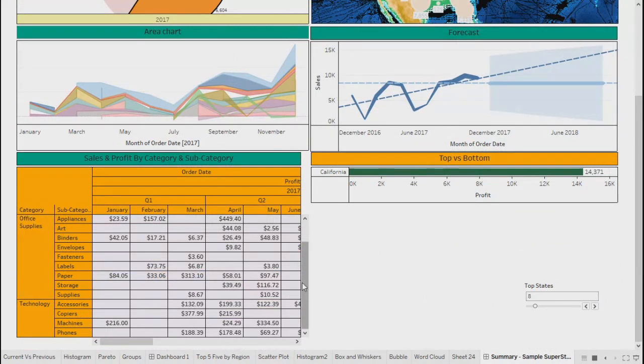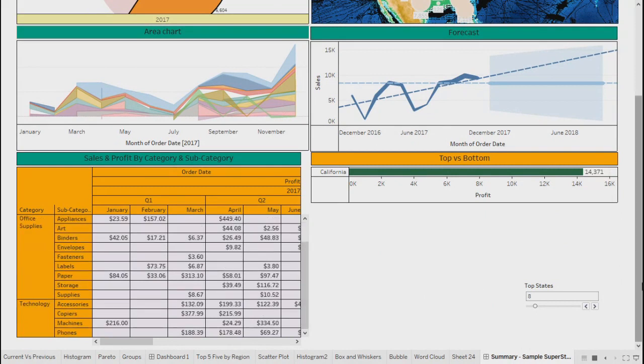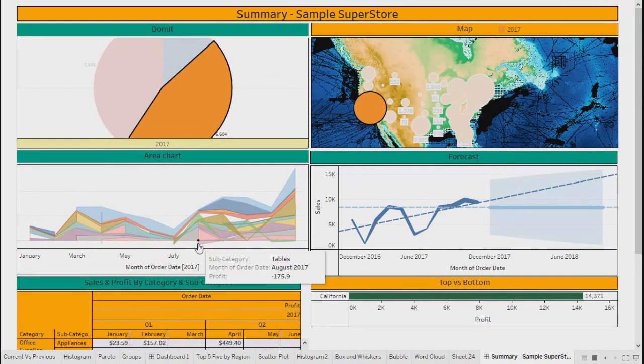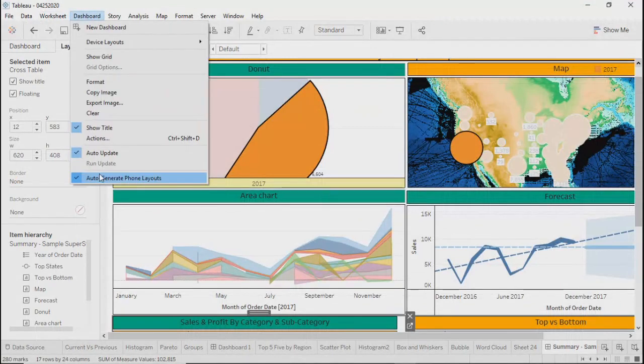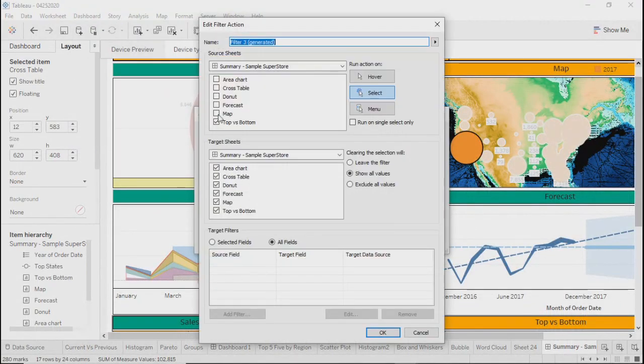Office supplies, technology, furniture. So you can check why it is showing all in this particular table: binders, accessories, phones, by going to the action filter once again. The last one we applied was top to bottom.